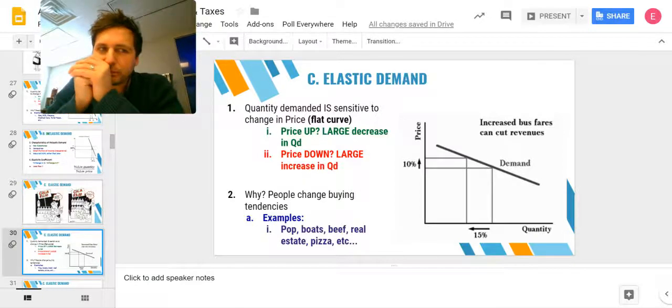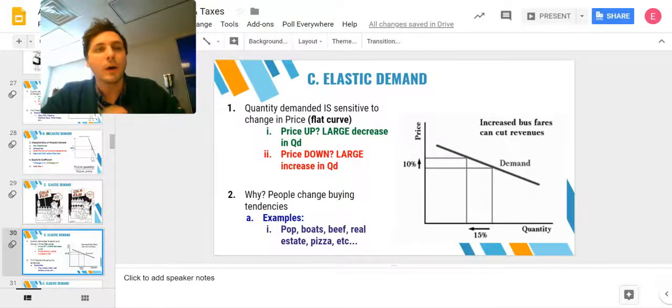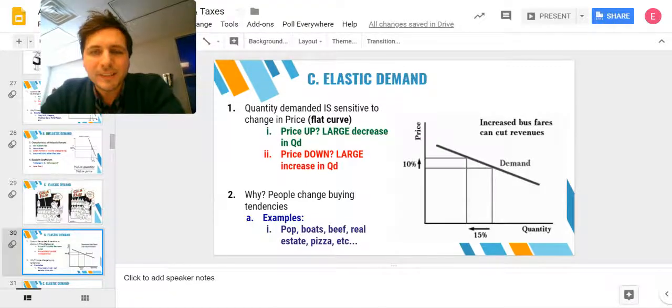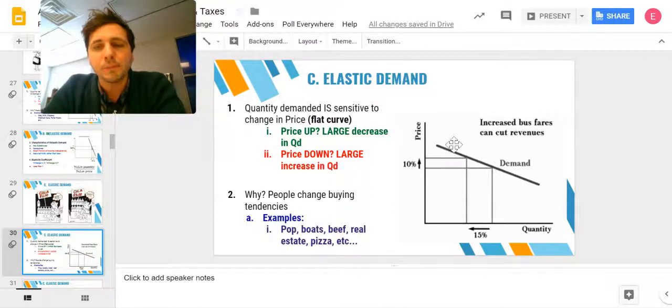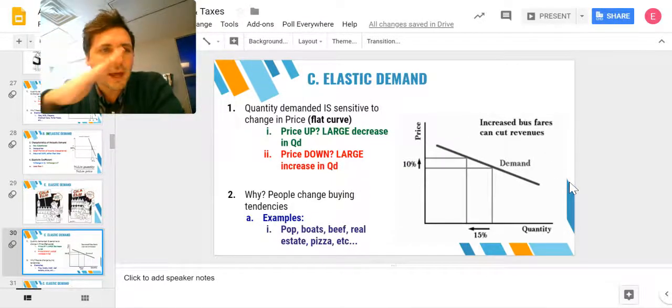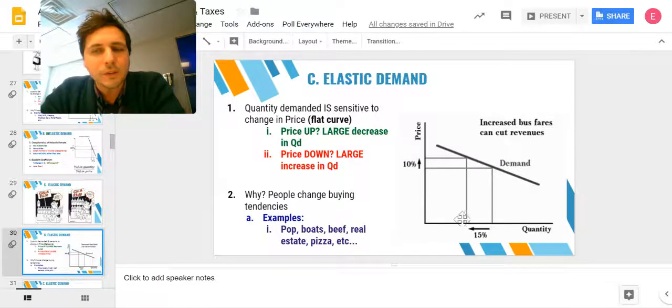Okay, so for elastic demand, quantity demanded is sensitive to a change in price. It's a very flat curve, right? It's sensitive. A slight change in price can result in a dramatic change in quantity. So it looks like this, a very flat kind of demand curve there. And we see that price went up by 10%, very slight amount, but quantity decreased by a larger amount, by 15%. This is elastic, right?